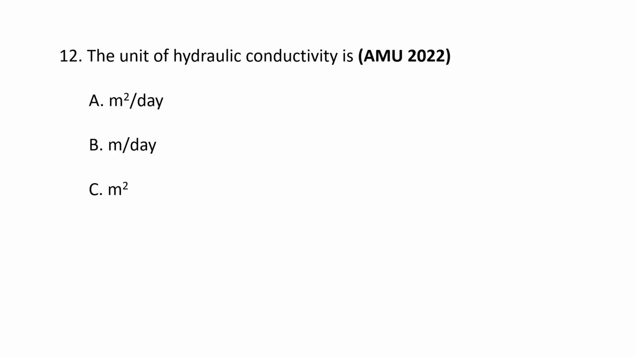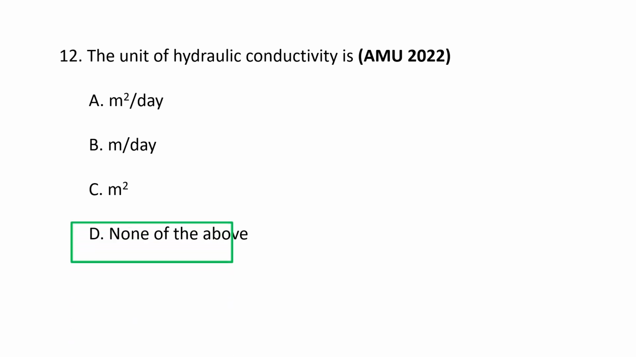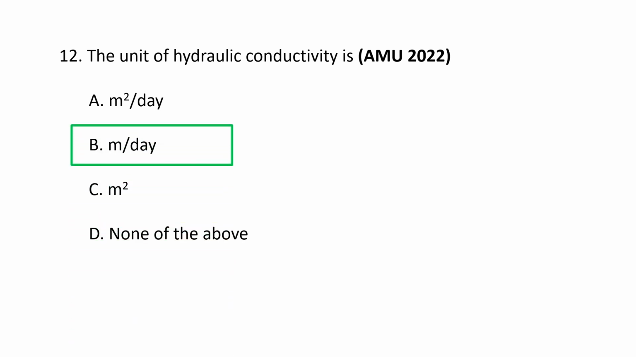Next question. The unit of hydraulic conductivity is A. Meter square per day, B. Meter per day, C. Meter square, and D. None of the above. The unit of hydraulic conductivity is meter per day.